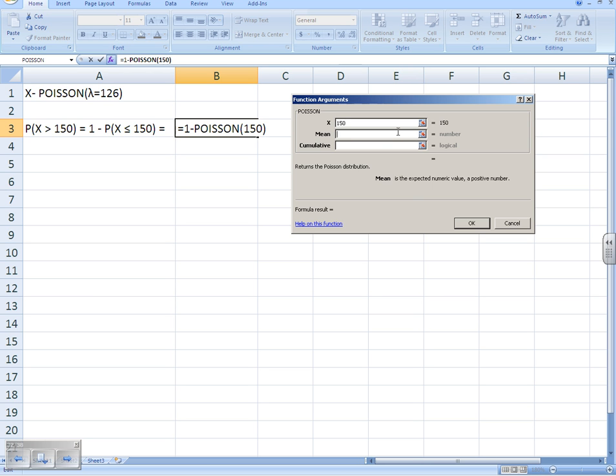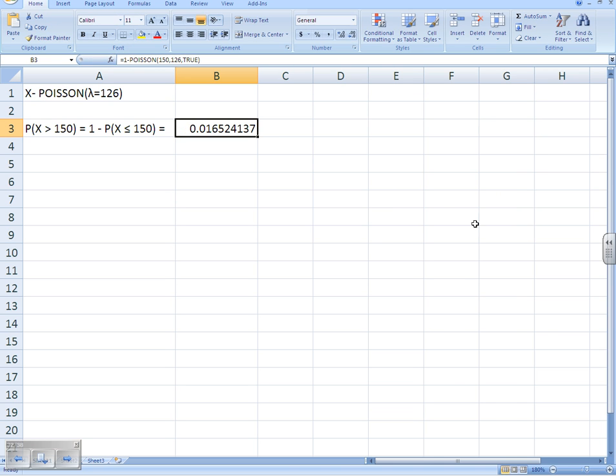The mean is our value of lambda, which in this case was 126, and cumulative we want up to and including 150, so cumulative will be true. Typing in true or typing in 1 will give us the result we require. So 1 take away that probability is 0.017 to 3 decimal places.